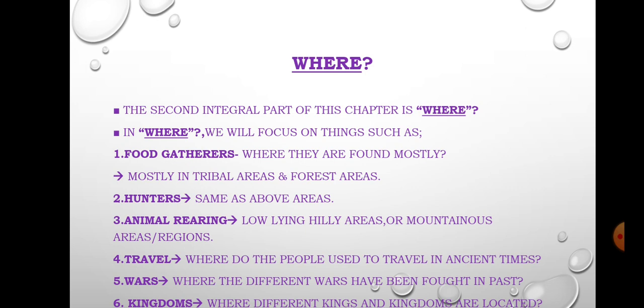In where also we will focus on some things, just like food gatherers, hunters, animal rearing, travel, wars, kingdoms. Altogether, 6 subpoints are there in where. Where, that is the title. We will mainly focus on these 6 subpoints.